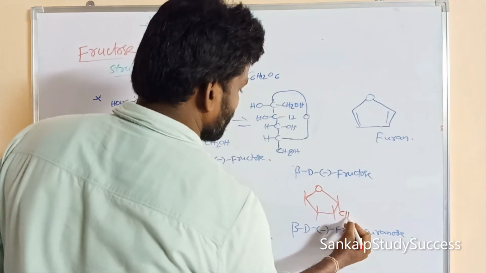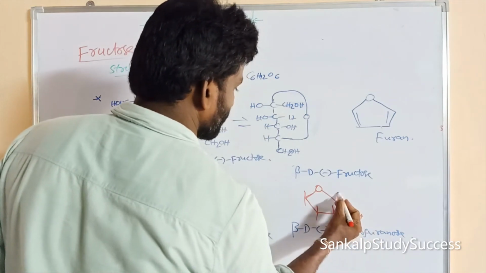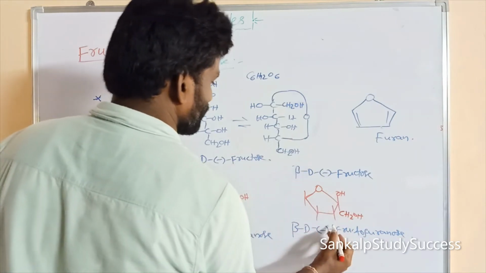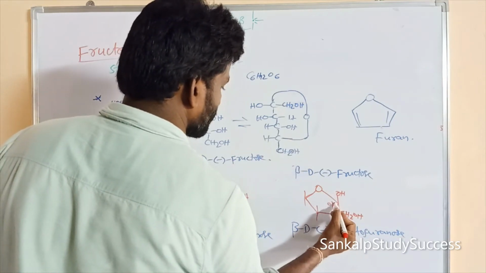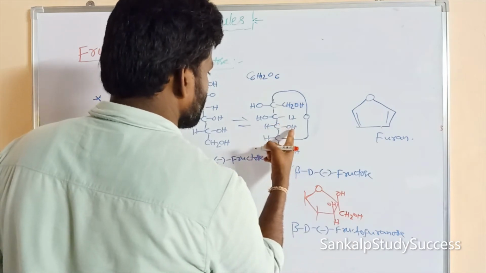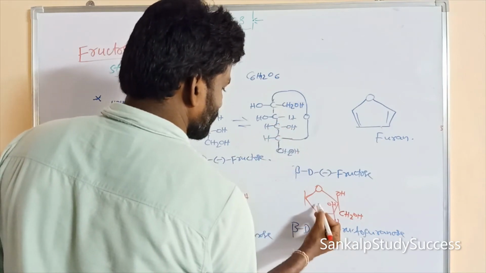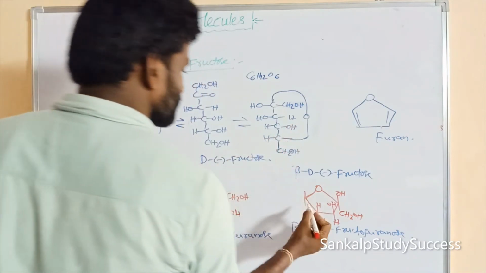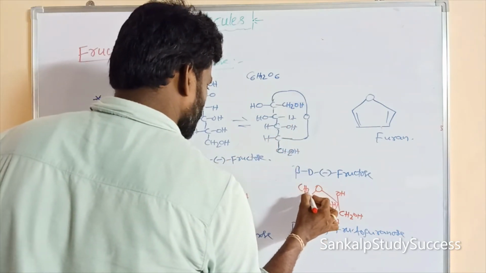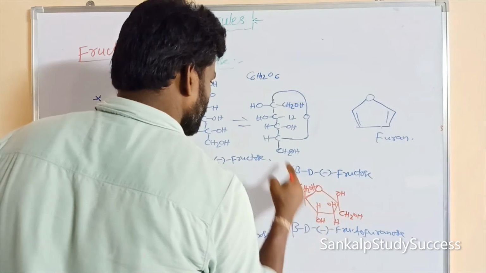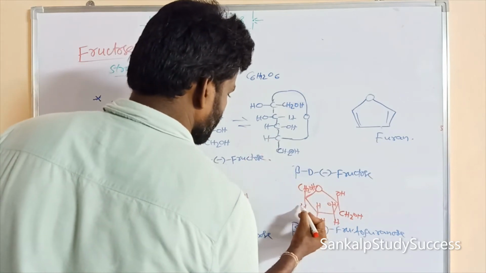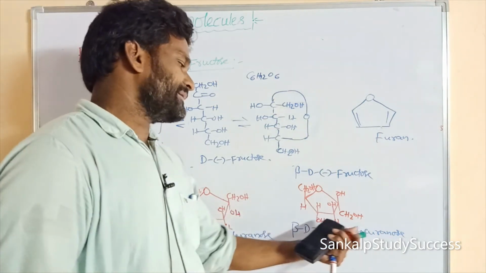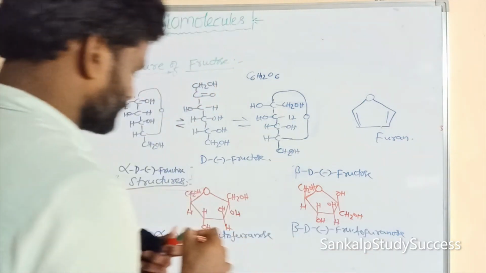CH2OH can be written below the plane. This is OH, and H, and this is OH, H. This is CH2OH, that can be written on top, and this is H. So this is the beta-D-minus-fructopyranose.